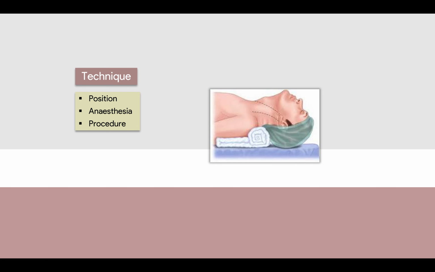Okay. So now comes the technique of tracheostomy, how it is done, and what is the procedure. First, in any procedure in ENT, you have to learn a lot of techniques, like how endoscopy is performed, tonsillectomy, adenoidectomy, and cortical mastoidectomy, all these things. So you have to mention it in 3 groups. Like, if I say position, anesthesia, procedure, and then complications, yes, I have mentioned it in the ahead slides. Okay, so this is how you have to write the headings, and this is how your examiner will like to check it.